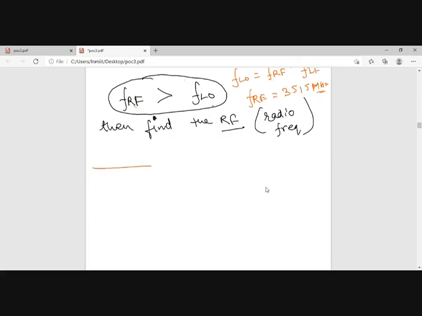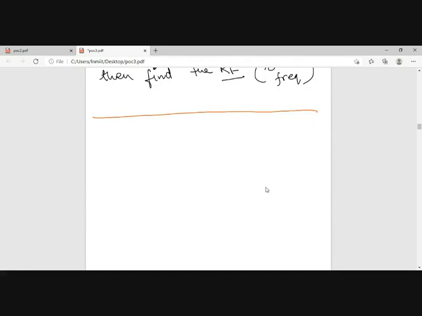Now what will happen? Now let's talk about what problems can come in this structure. Everything is done, but what will happen is, up to here it is clear. Now what is the problem? Suppose FRF is coming, and if suppose FRF is coming with 2 FIF, suppose my frequency of receiving is this, and if I am multiplying this with my FRF plus FIF, which we have been generating, what will be my frequencies at the output?